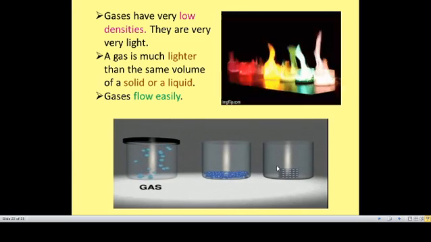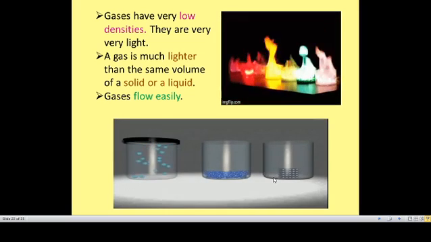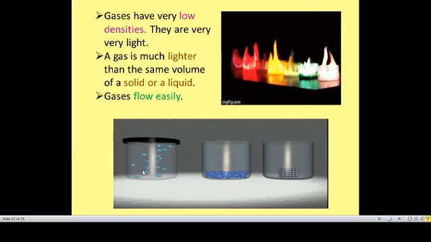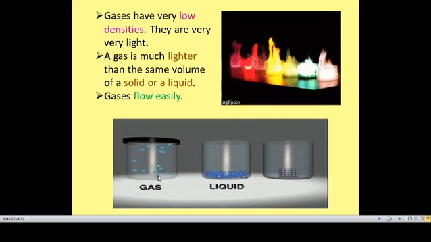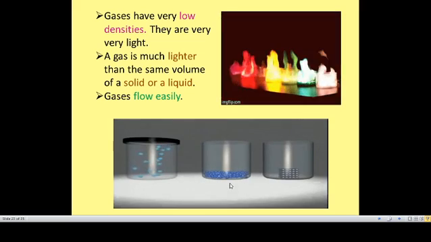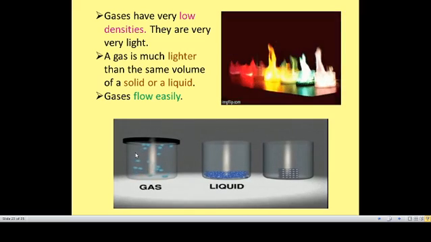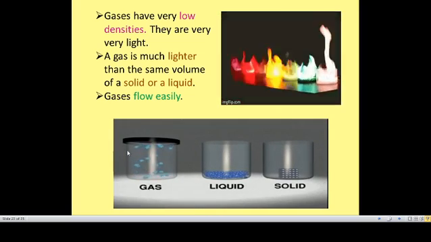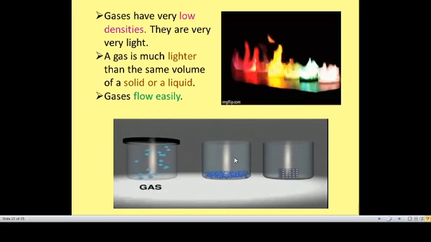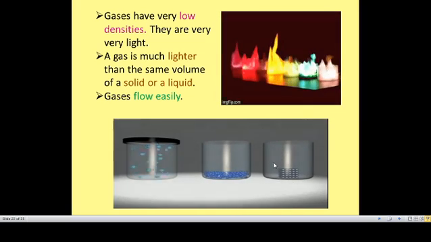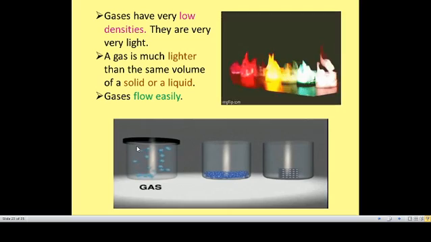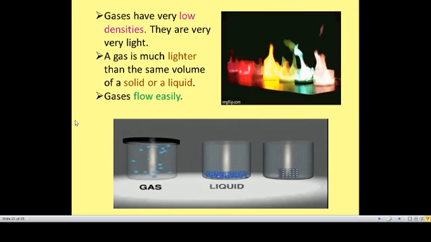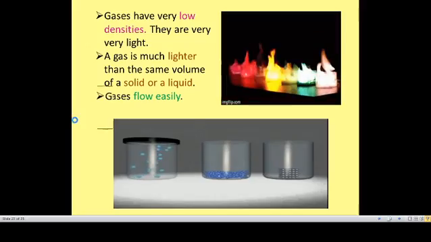So you can see here the 3 beakers. I am filling one beaker with solid, one beaker with liquid, and another one with gas. I am using the same volume of beaker, but compared to these two, gas is very much lighter and it also weighs less. So compared to solids, liquids are less dense, and compared to liquids and solids, gas is very much less dense, that is very much lighter, so gases can flow very easily compared to liquids and solids.